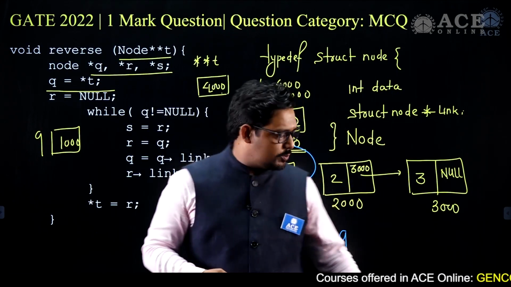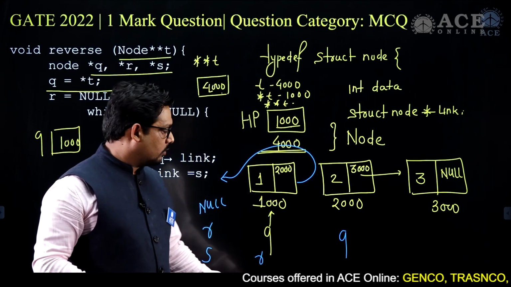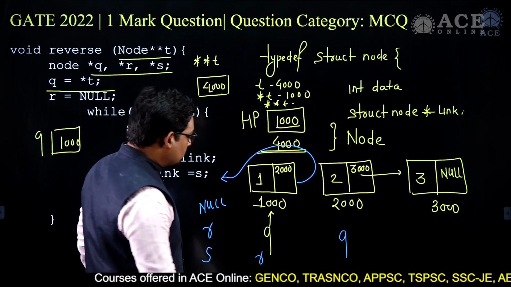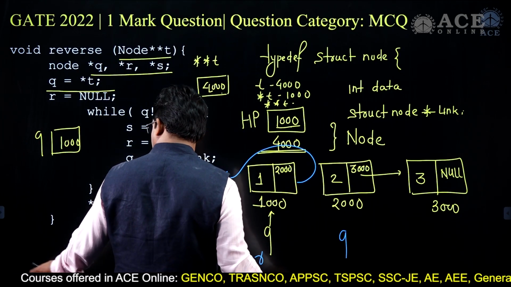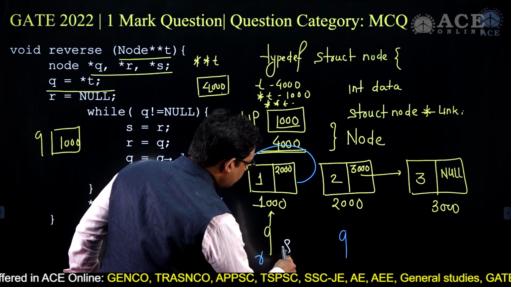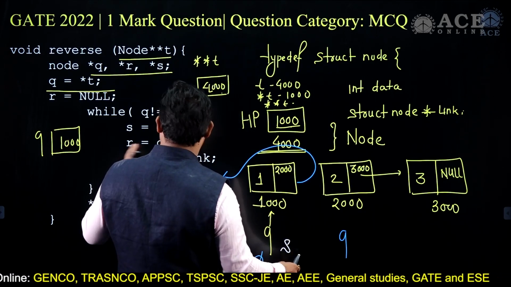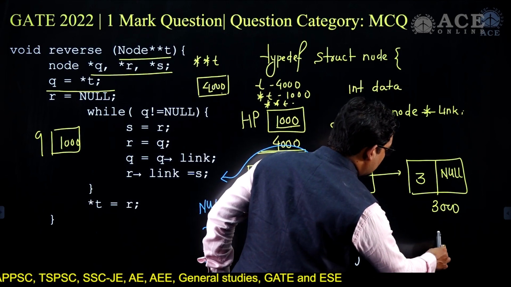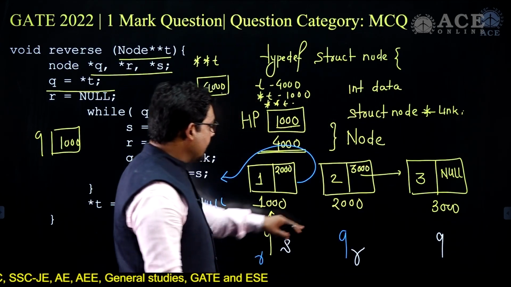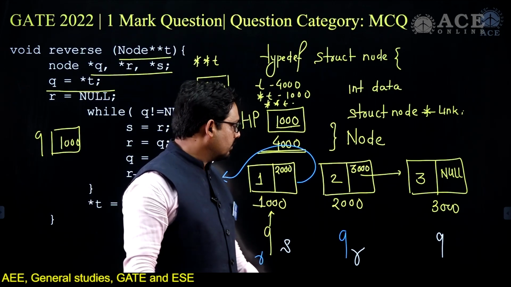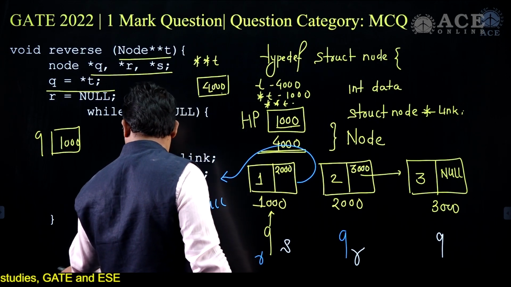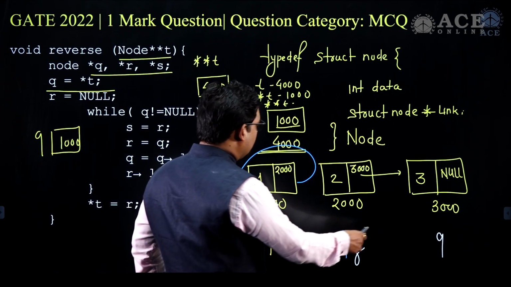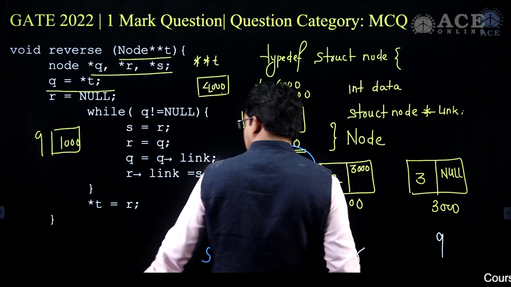Is Q pointing to null? No, Q is not pointing to null. Then again S is equal to R, so S will move forward here. R is equal to Q, R will come here, and Q is equal to Q pointing to link, so Q will come here. And again it will say R pointing to link is equal to S. This link will be destroyed, and I need to update the value as well.